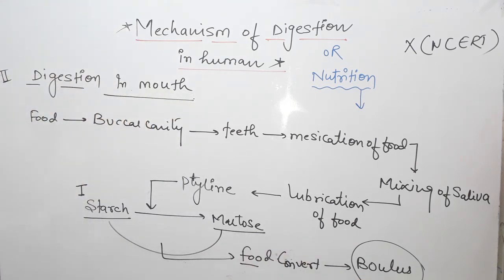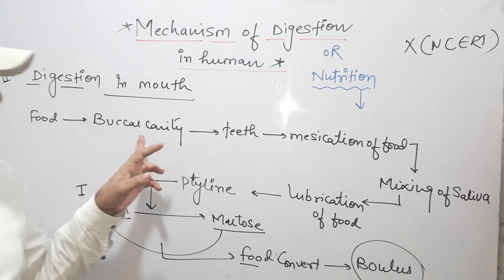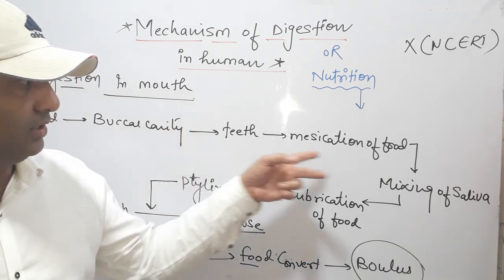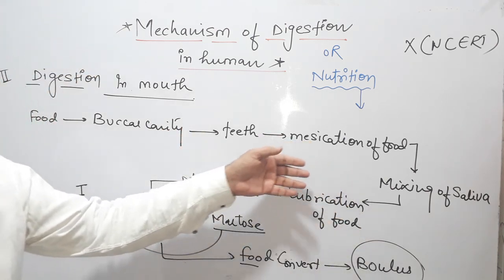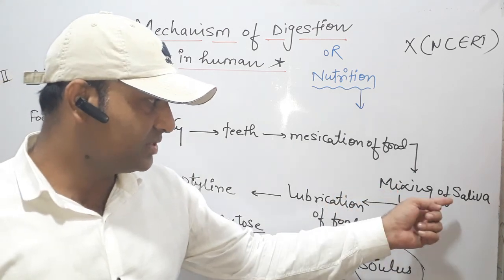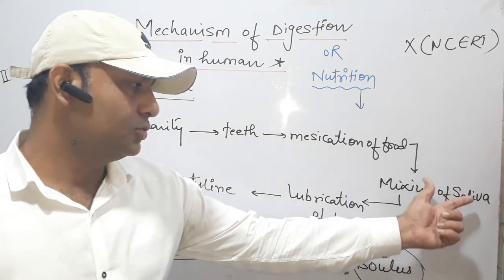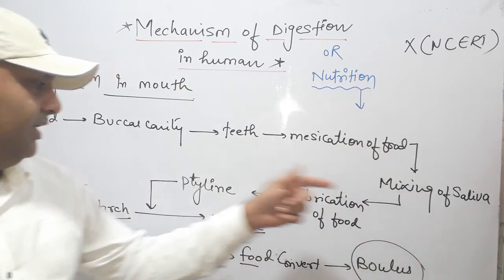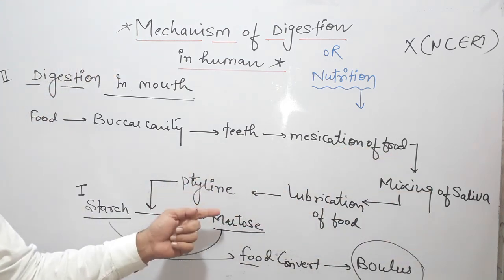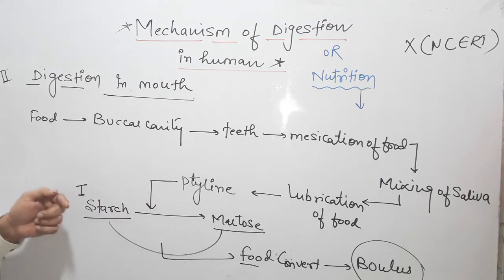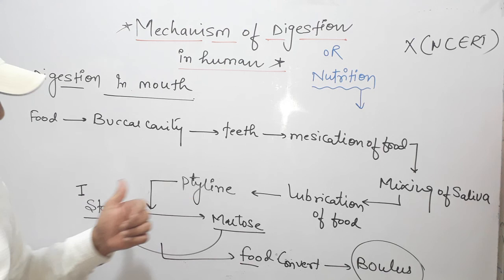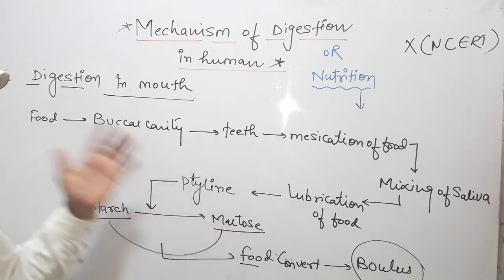Again, to repeat: in digestion the food enters into the buccal cavity. Now in the buccal cavity the teeth masticate the food into small pieces. After the mastication of food, saliva from the salivary gland mixes with the food and lubricates it. Now the saliva contains the enzyme ptyalin. This ptyalin digests starch into maltose.